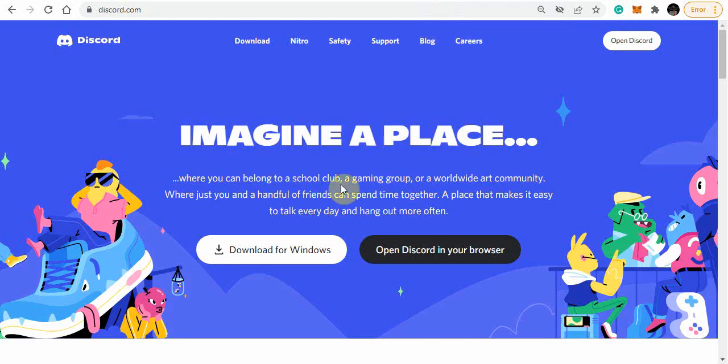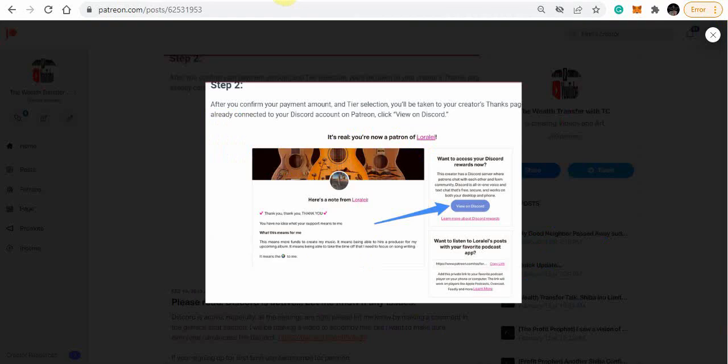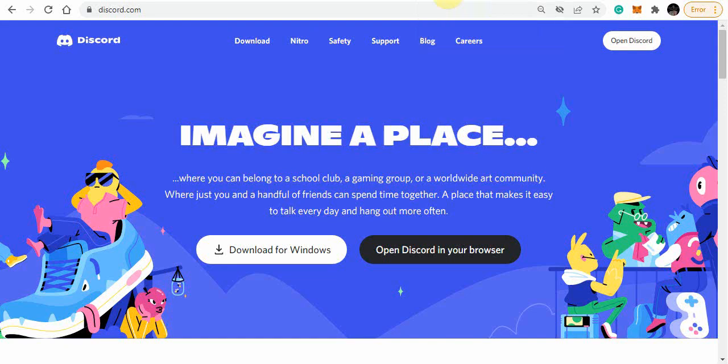If you do it from your computer at first, you're going to log into your Patreon, go to your rewards section, and click on View on Discord. Once you do that, it's going to pull these up. You can download it to your computer like an app, or open Discord in your browser. That's the option that I use, and it's just easier, because I don't want to download anything else to my computer.